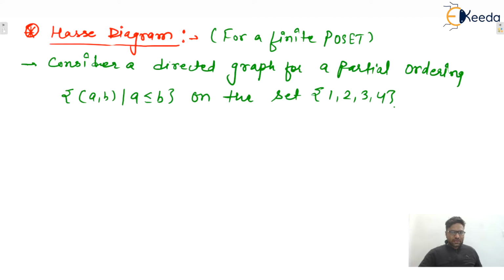So let us consider a diagram. Let's say a is related to b if a is less than or equal to b, and the set is given as {1, 2, 3, 4}.